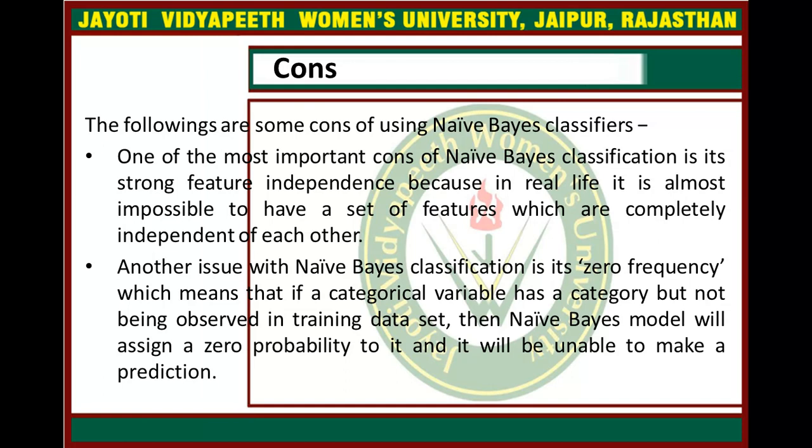Another issue is zero frequency, which means that if a categorical variable has a category not observed in the training data set, then the naive Bayes model will assign a zero probability to it, and it will be unable to make a prediction.